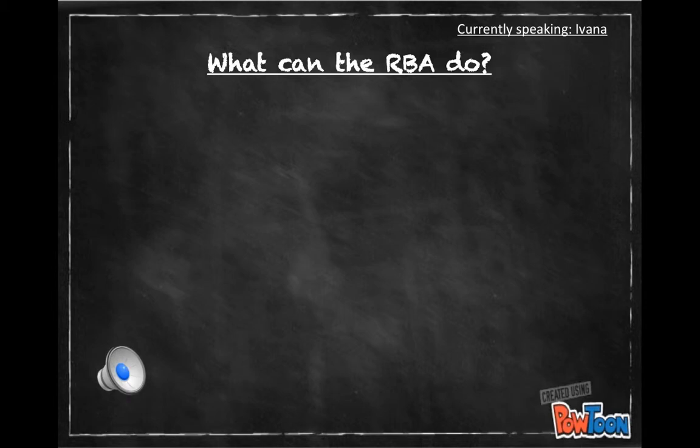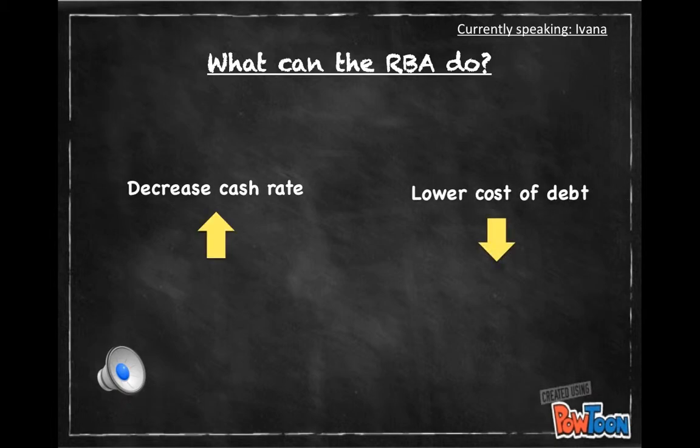Australians need to free up some cash in order to spend some more and feed this back into the economy. One way the RBA can make sure this happens is by lowering the cash rate. A lower cash rate means lower cost of debt, which means higher disposable income, which means more consumption, and a better economy.